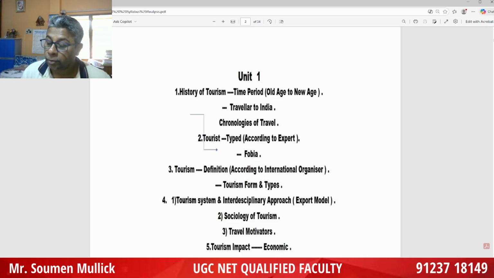Phoenicians developed the sailing route, 1111 BC to 800 BC. Greek civilization time period 900 BC to 200 BC, and Roman civilization time period 500 BC to 300 AD.